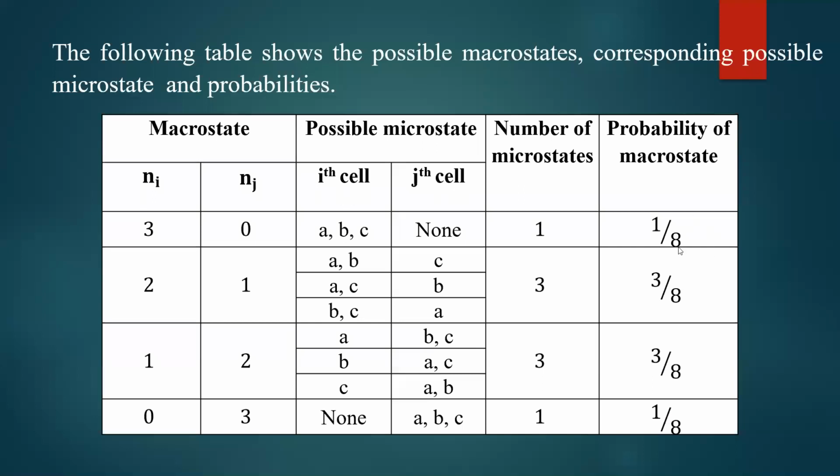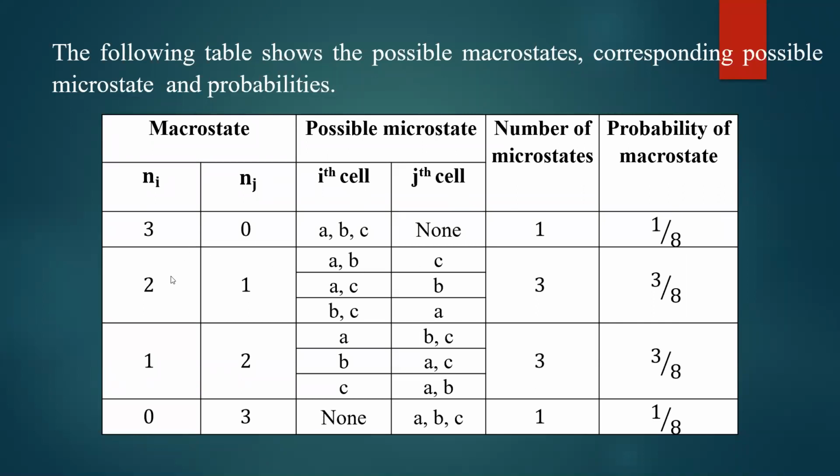If you add the probability of each macrostate, you will get a value equal to 1. 1 by 8 plus 3 by 8 plus 3 by 8 plus 1 by 8. You will get a total of 8 by 8 equal to 1. This is how you can find out the probability of different combinations.